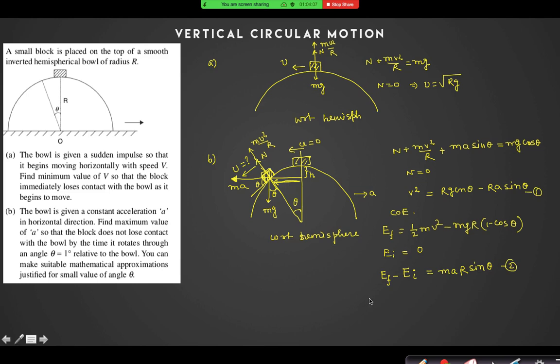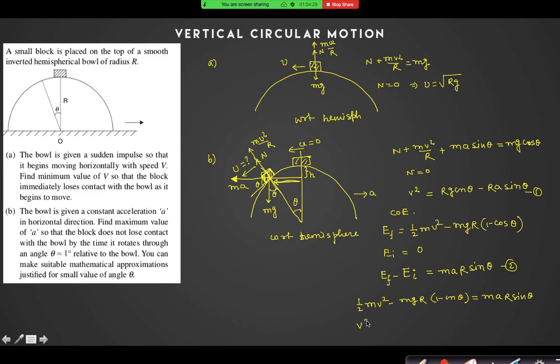EF minus EI, that means half mv square minus mgr into 1 minus cos theta equals mar into sin theta. M will get cancelled out.